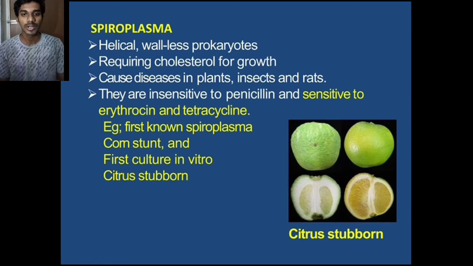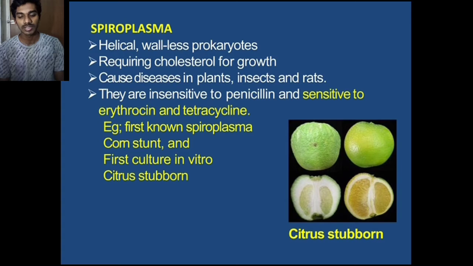Next, we see spiroplasma. They are helical, wall-less prokaryotes. They require cholesterol for growth, and spiroplasma cause disease in plants, insects, and rats. They are insensitive to penicillin and sensitive to erythromycin and tetracycline.